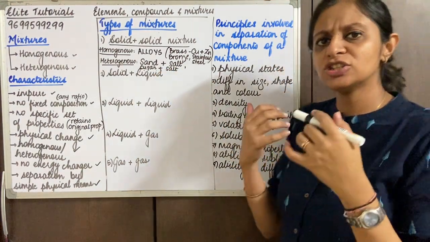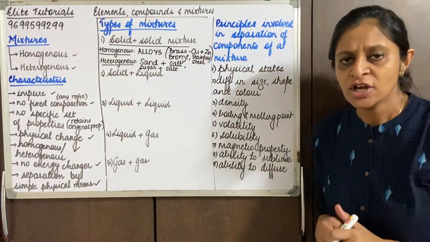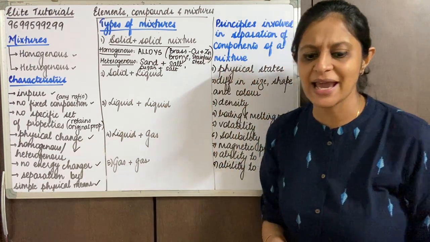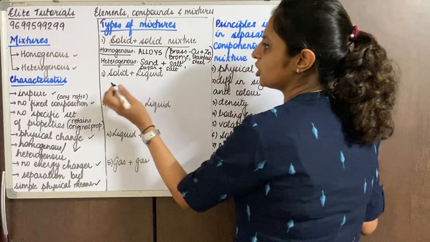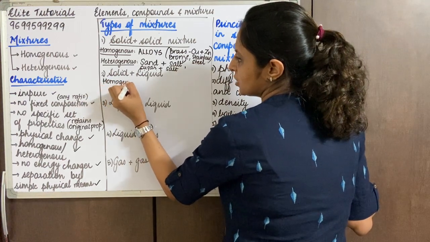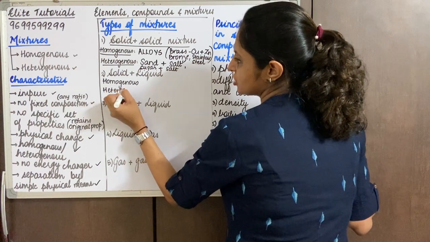Okay, coming down to the next main category, we are talking about solid liquid mixtures. So now that's the main type. Again, in that we'll be talking about homogeneous and heterogeneous mixtures. So the first one in that, homogeneous mixtures, and we have the second one, that is a heterogeneous mixture.